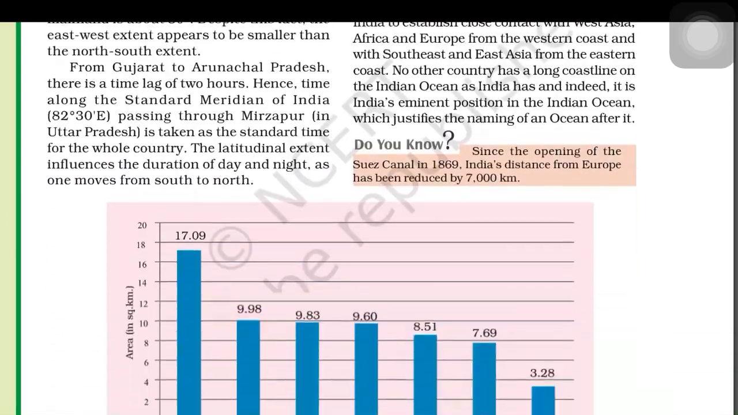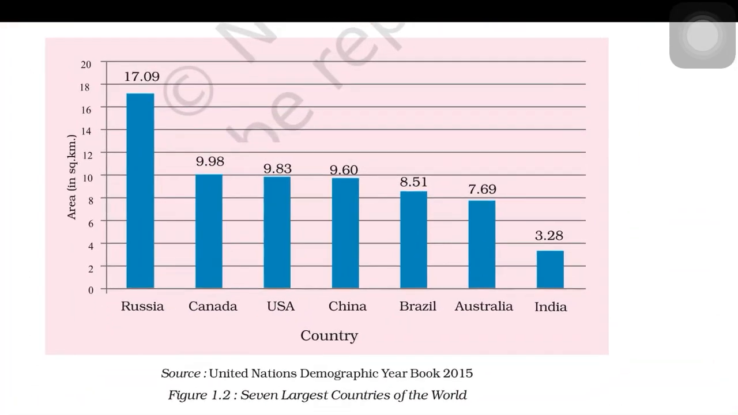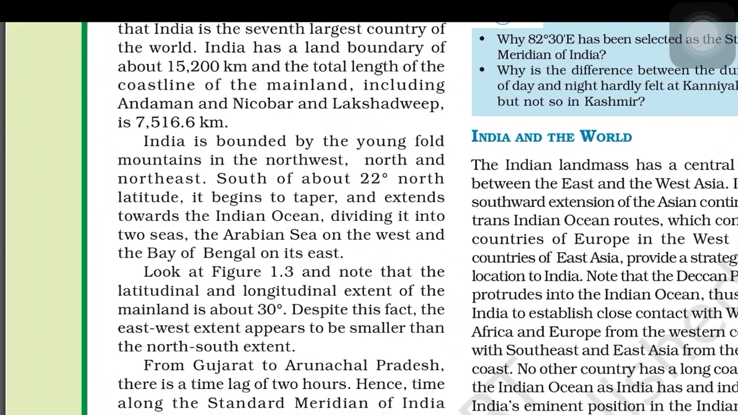Right. In this table, in this graph, let us take a look at this. You can see with respect to India, Russia is almost 6 times, a bit lesser than that, of course, bigger than India. Canada and USA and China are almost thrice our size, quite bigger countries, and Australia is almost double. Remember, Australia is a continent country, right?